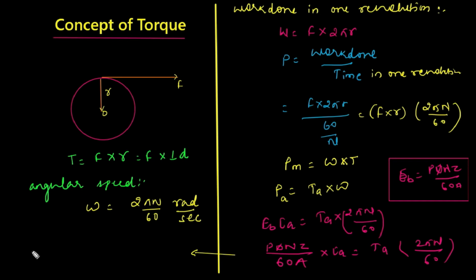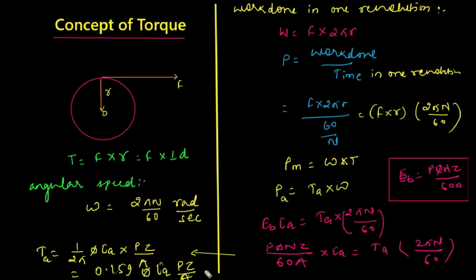So the torque T, that is the armature torque, can be represented by 1 upon 2 pi into phi Ia into P Z upon A, or can be written as 0.159 phi Ia P Z upon A, Newton meter.